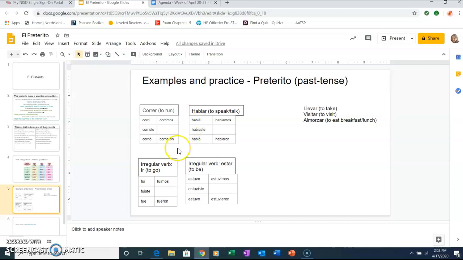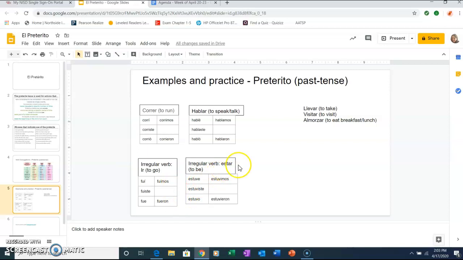And so I want to show you two examples of irregular verbs. You're not going to practice irregular verbs, but I want to show them to you because these are very common. And this is the first irregular verb, ir, which means to go. It changes completely. Yo fui, tú fuiste, él, ella, usted fue. Nosotros, nosotras fuimos, ellos, ellas, ustedes fueron.